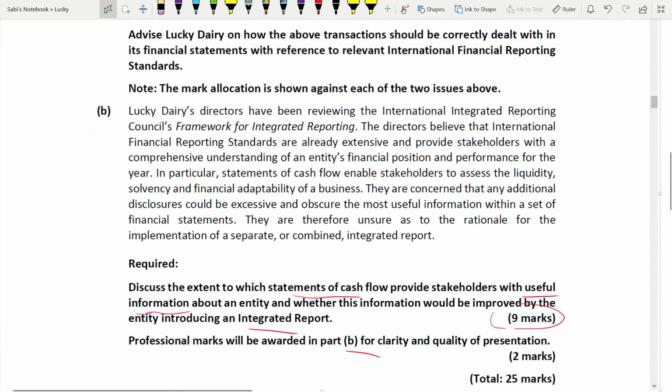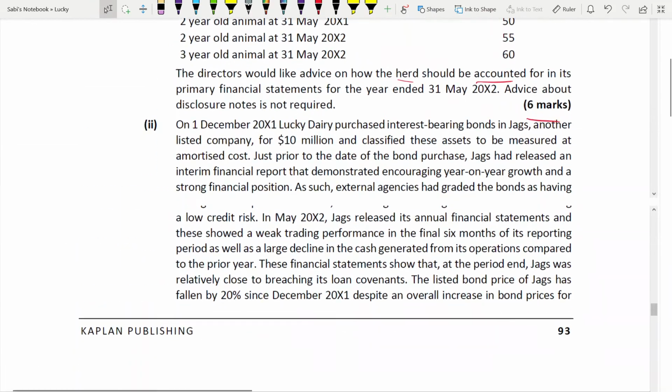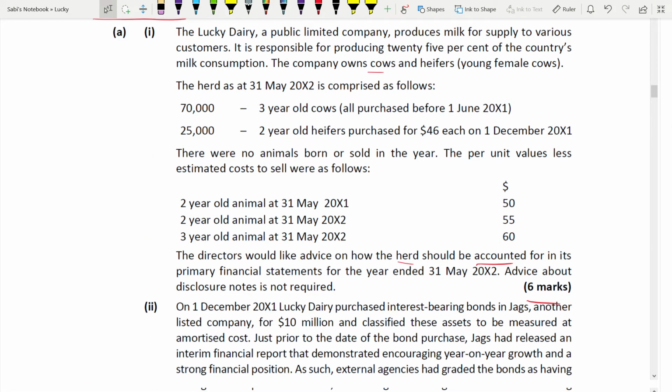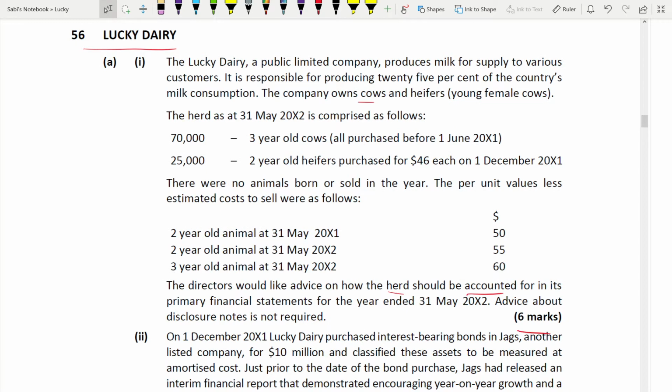Now, this question you can answer in any order. Part A or part B, because B is totally unrelated to part A, the 2 requirements. But first let's finish with the first requirement, that is IAS 41.